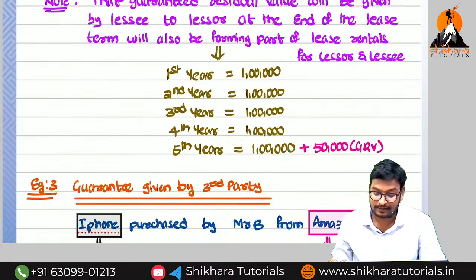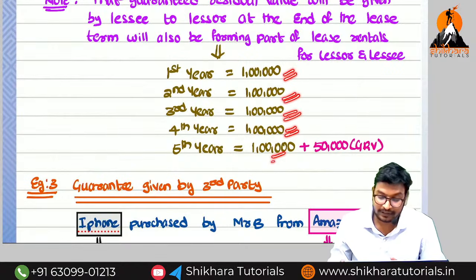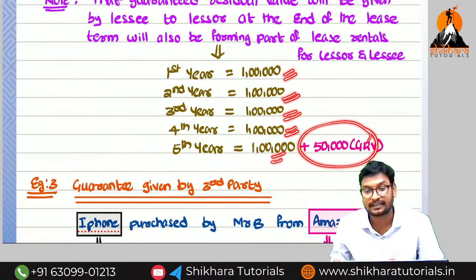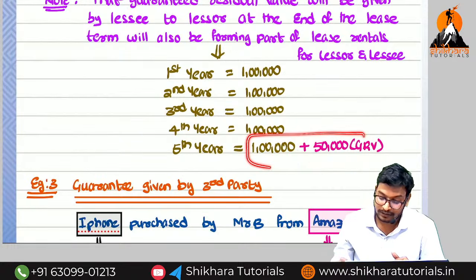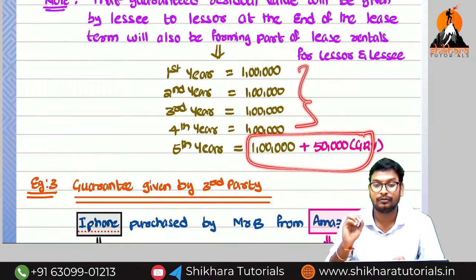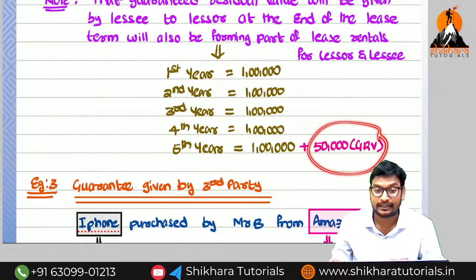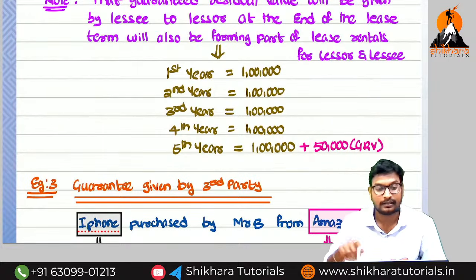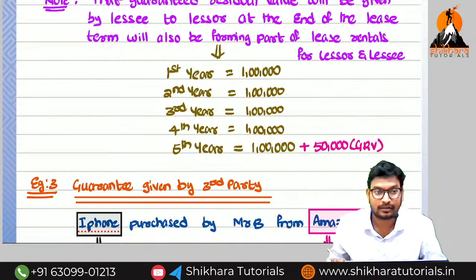For example, what is the example we have taken here? First year, how much are we going to get? 1 lakh. Second year, 1 lakh. Third year, 1 lakh. Fourth year, 1 lakh. Fifth year, 1 lakh plus 50,000, which is the guarantee given by the lessee. So in the last year, how much are we going to get? 1,50,000. But every year, how much do we get? Only 1 lakh. This is also forming part of lease rental, both in the hands of the lessor and the lessee. When coming to the unguaranteed residual value, it forms part only in the hands of whom? Only in the hands of the lessor.